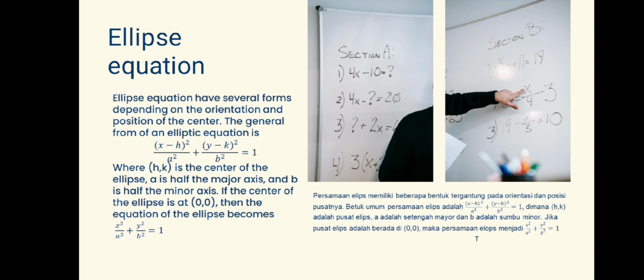If the center of the ellipse is at (0, 0), then the equation becomes x²/a² + y²/b² = 1.